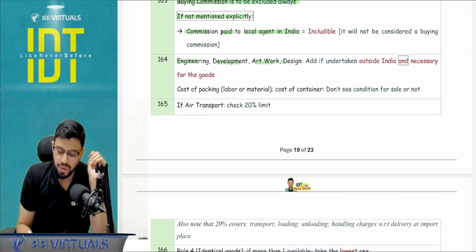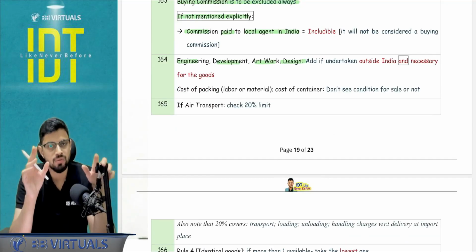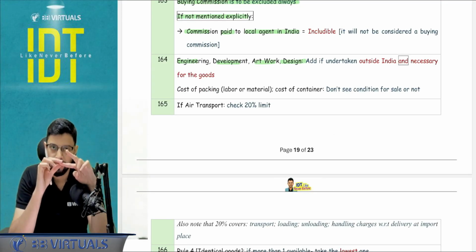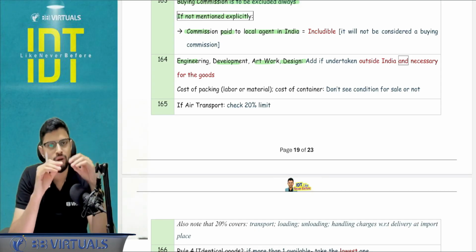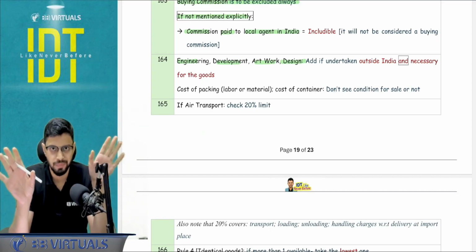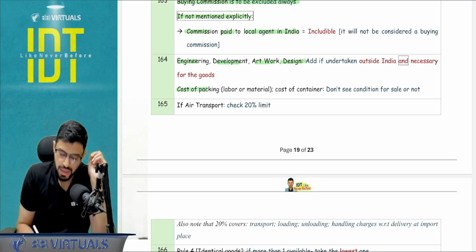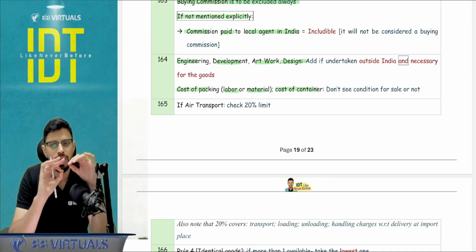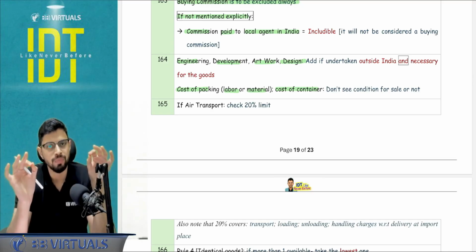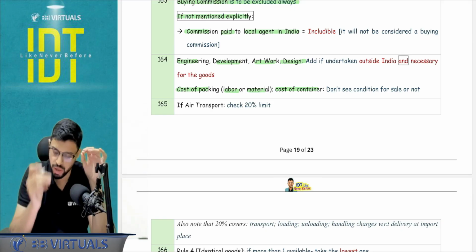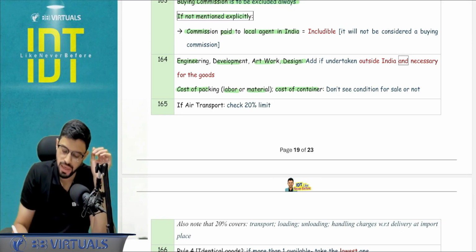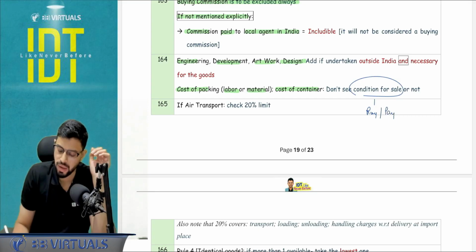Engineering, design, development, artwork, all these kinds of expenses will be a part of the assessable value only if two conditions are satisfied. These are incurred abroad, not in India, and second, they are necessary for this import. Condition for sale or anything else does not matter. Next, cost of packing, labor, material, cost of container. Do not see whether it is a condition of sale or not. If it has been incurred, it has to be a part of the assessable value with respect to the imported goods. Condition for sale you are going to apply for royalty or any other payments that accrue.